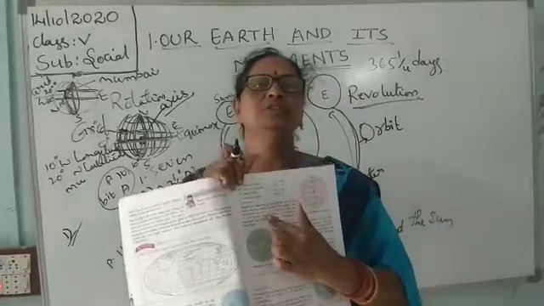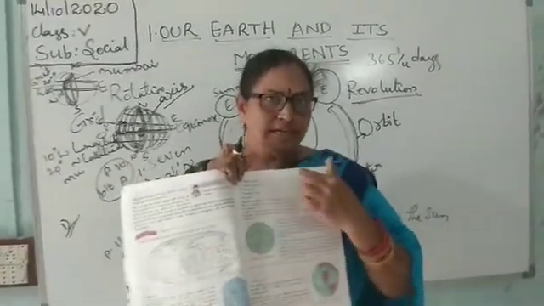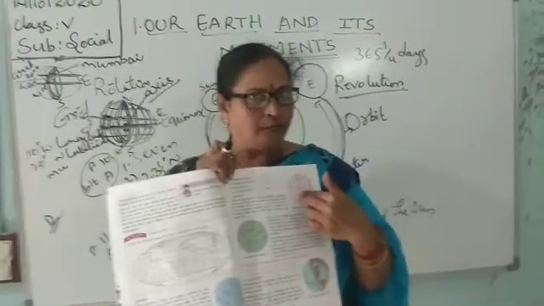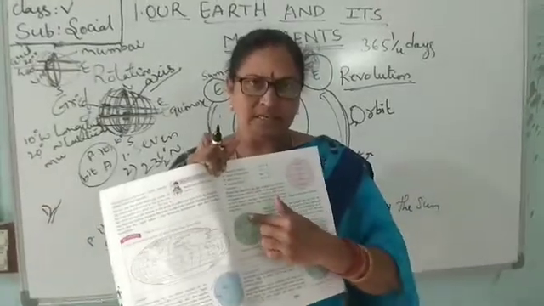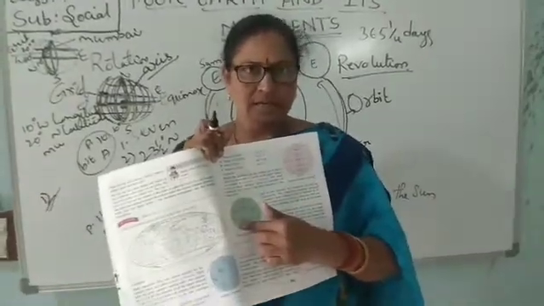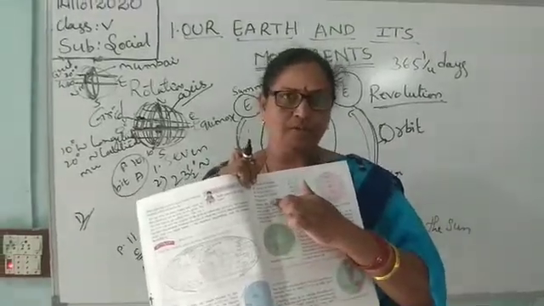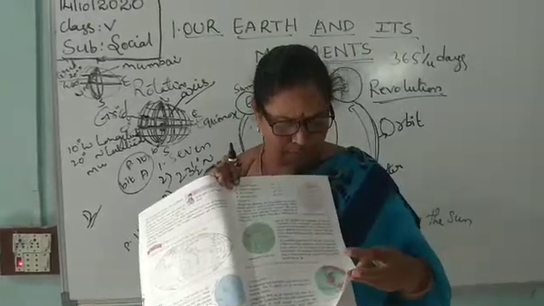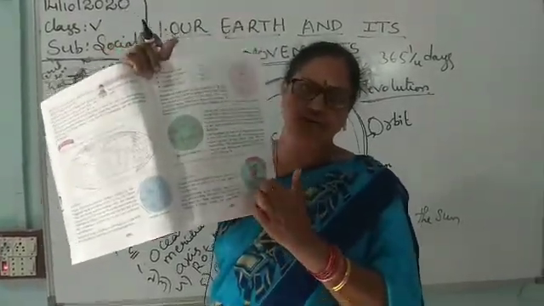And these are the longitudes. These are the vertical lines connecting the poles. The equator divides the earth into 2 equal parts. These are the longitudes which run from the North Pole to the South Pole. These are the crisscross network formation of latitudes and longitudes.